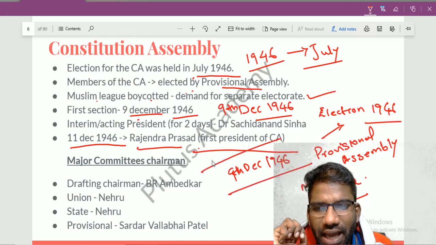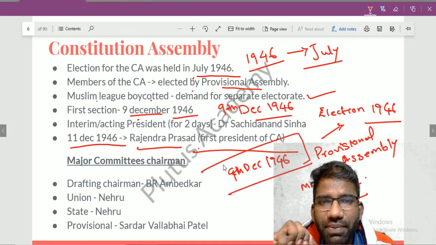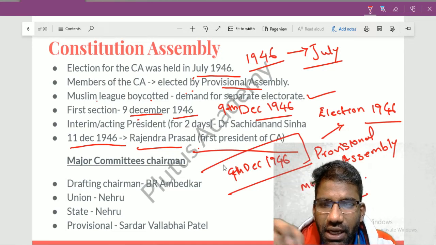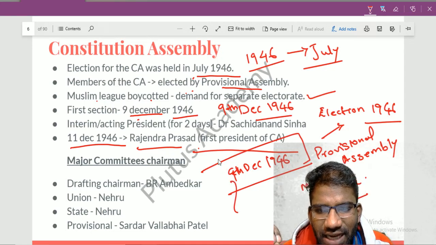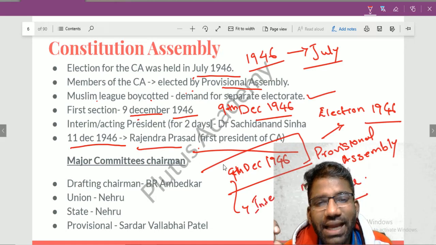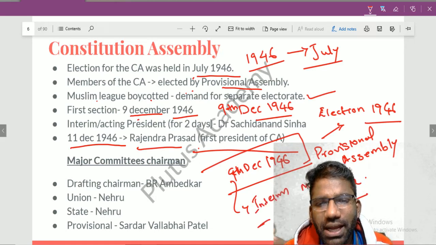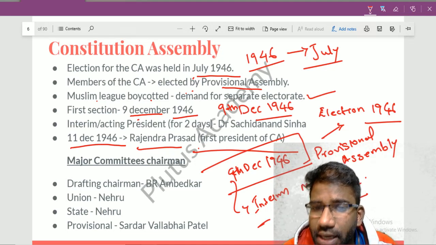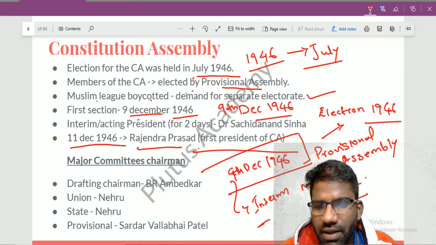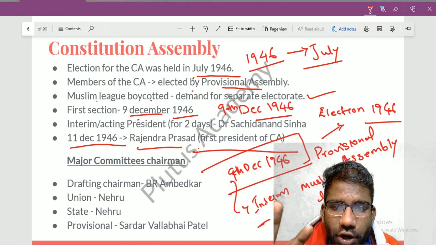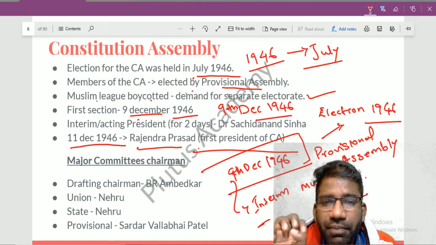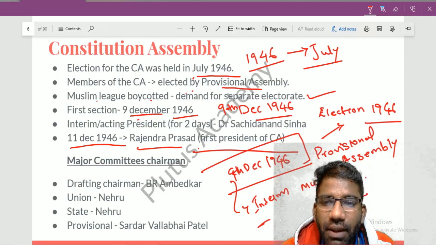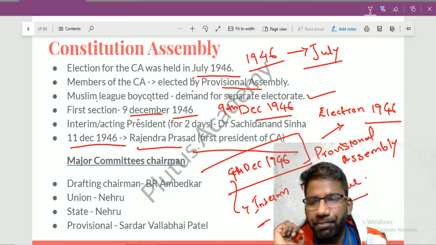After the first meeting, it was decided that Dr Sachidanand Sinha would act as the interim president of the Constitution Assembly, and he was given the responsibility to elect the president. So on 11th December 1946, Dr Rajendra Prasad became the first president of the Constitution Assembly, and later on he went on to become the first president of India.